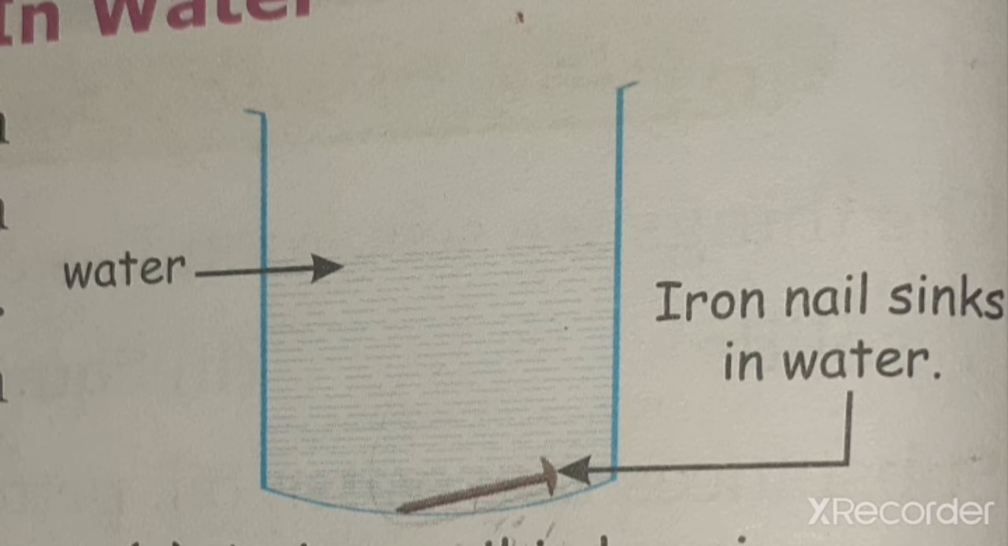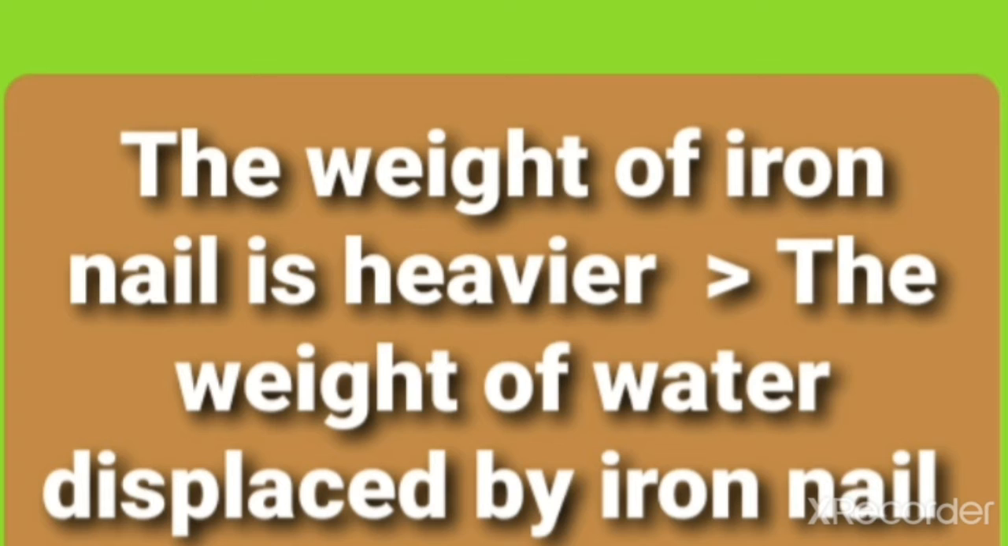Only those things sink in water that are heavier than the displaced water. We can say that iron is heavier than water. It means the weight of the iron nail is more than the weight of water displaced by the iron nail.